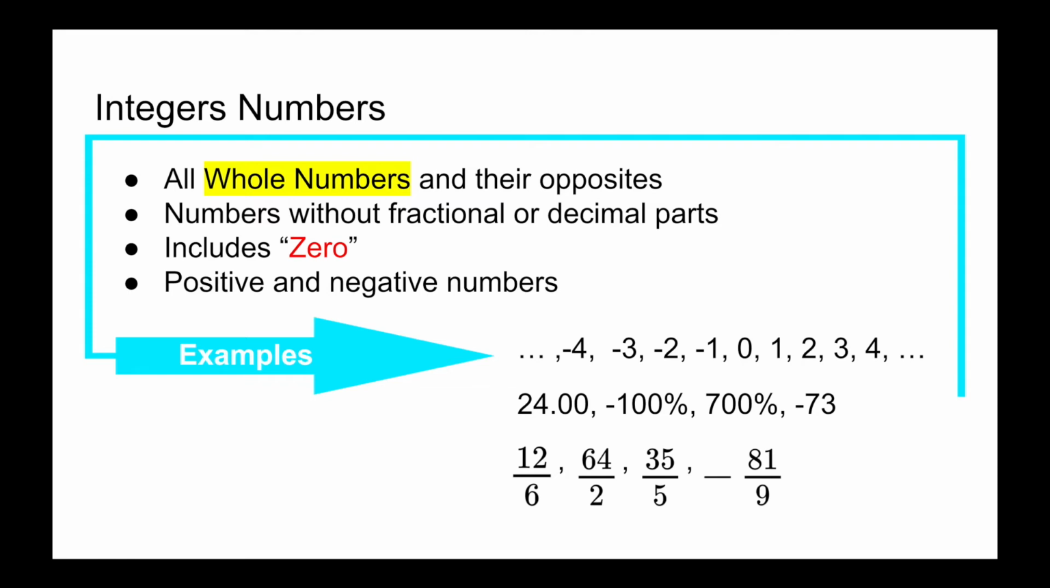24.00 is also a whole number and integer. -100% is an integer because that is reduced to -1. 700% is an integer. And -73 is also an integer because it's the opposite of 73. 12/6 can be reduced to 2, an integer. 64/2 can be reduced to 32, an integer. 35/5 reduces to 7, an integer. And -81/9 simplifies to -9, which is also an integer.